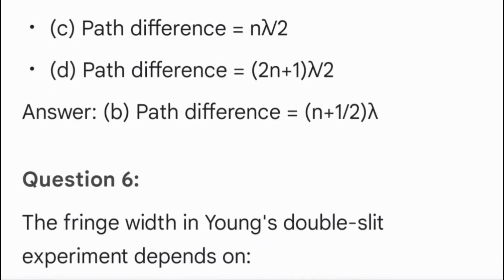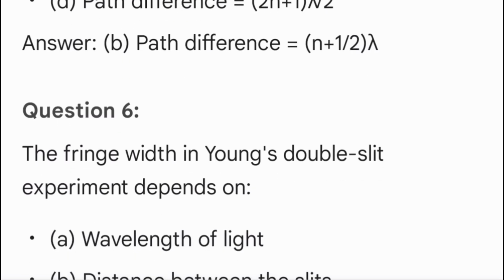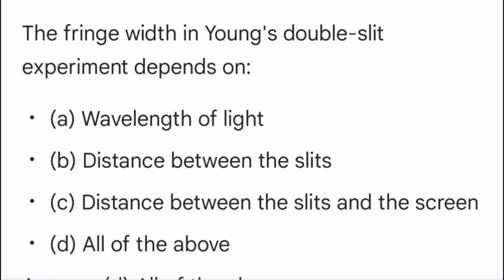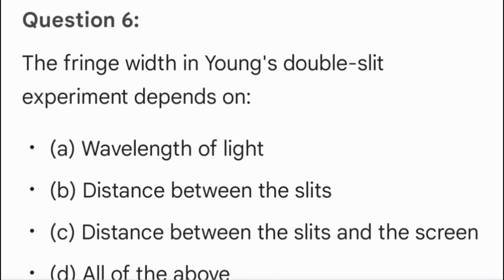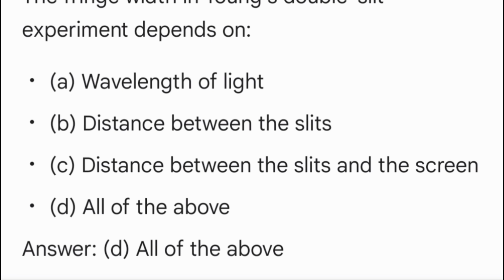Question 6. The fringe width in Young's double-slit experiment depends on A. Wavelength of light. B. Distance between the slits. C. Distance between the slits and the screen. D. All of the above. Answer D. All of the above.